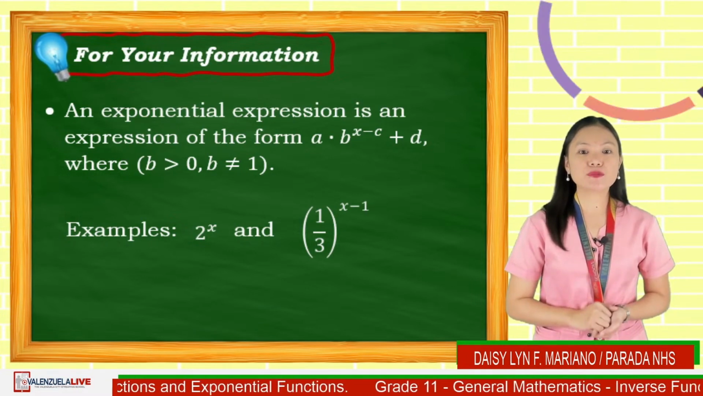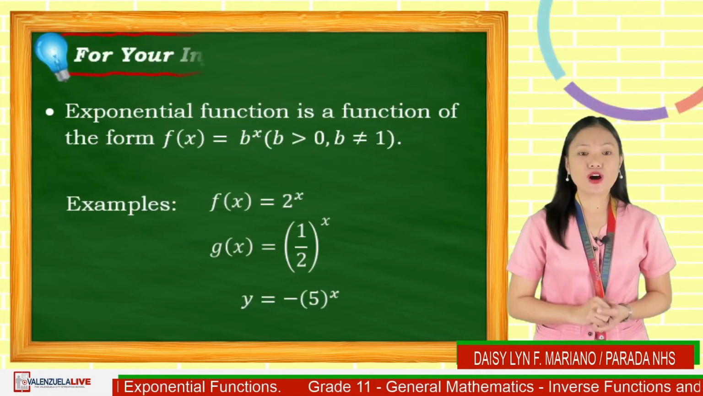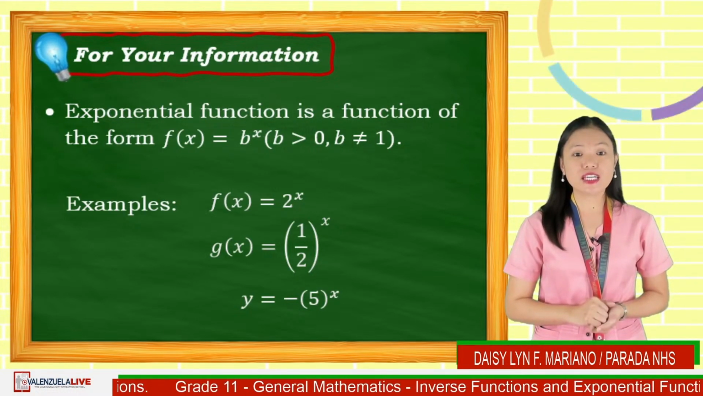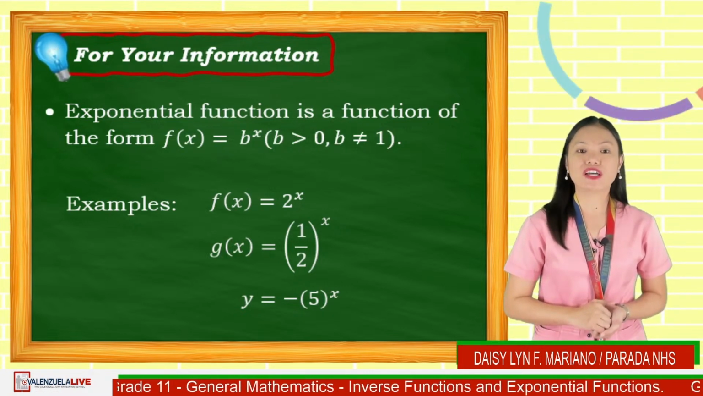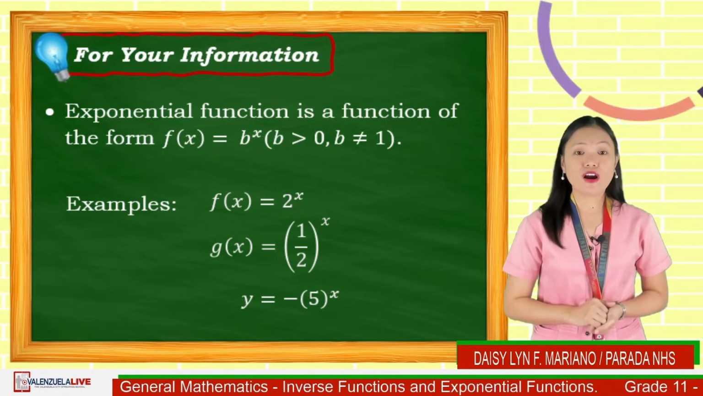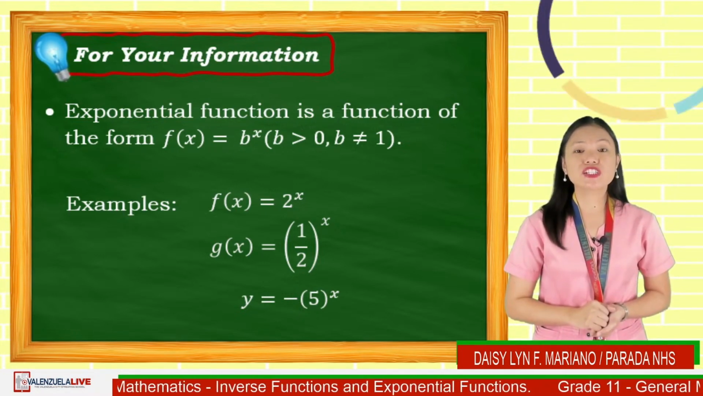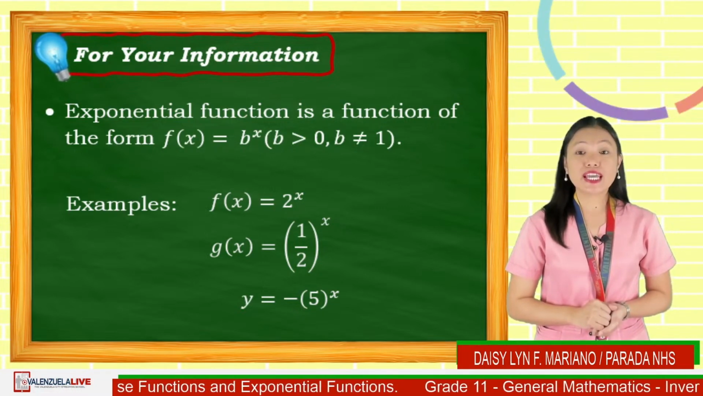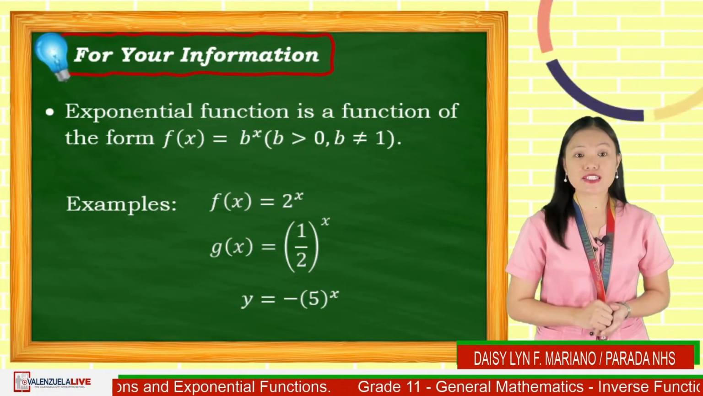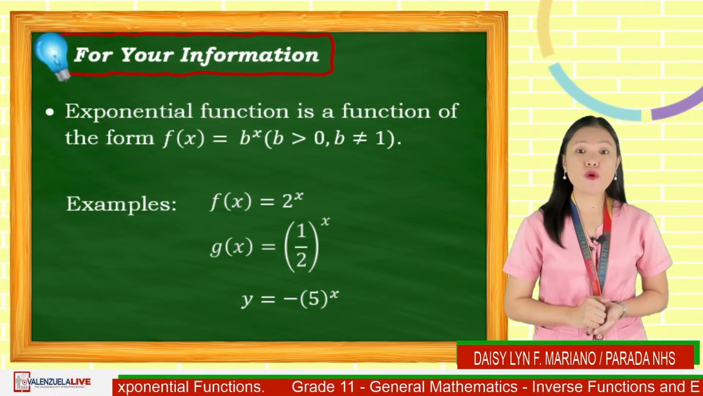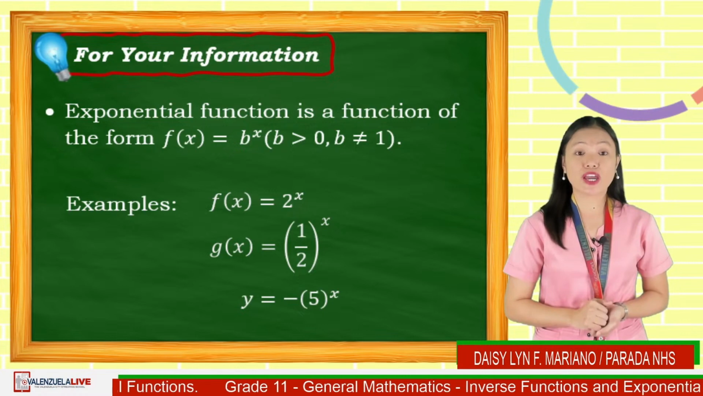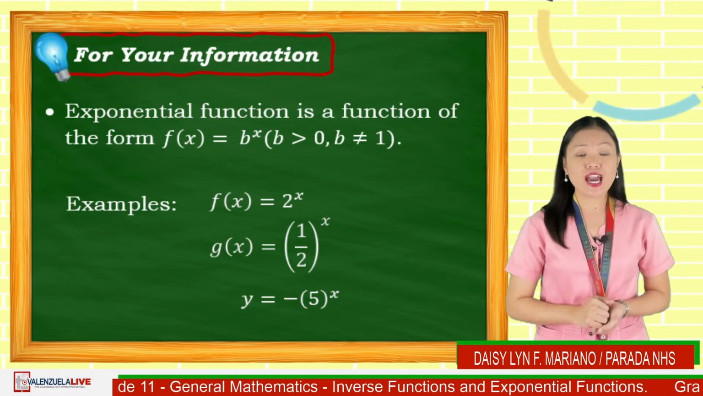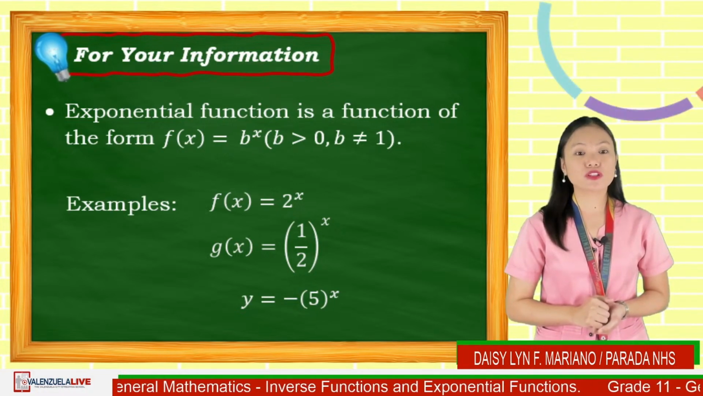To distinguish, an exponential function is a function of the form f of x is equal to b raised to x, where b is greater than 0 and b is not equal to 1. Examples are f of x is equal to 2 raised to x, g of x is equal to 1/2 raised to x, y is equal to negative times the quantity 5 raised to x. The three examples are of the form f of x is equal to b raised to x. Also, 2, 1/2, and 5 are bases and are greater than 0 but not equal to 1.